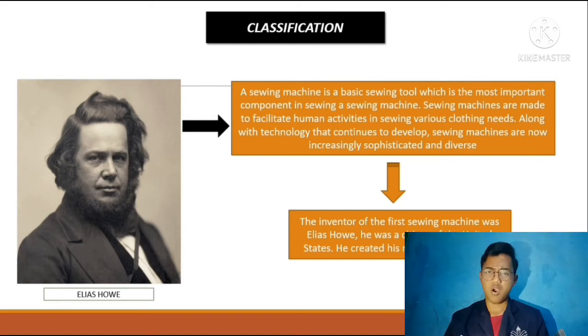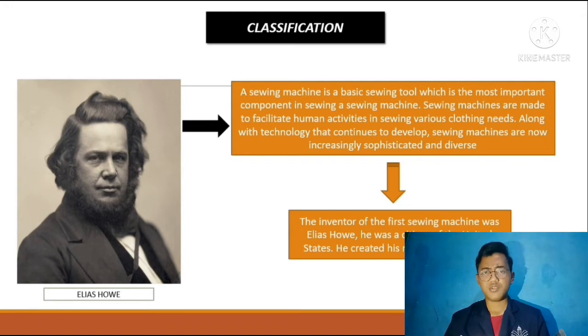The type of fabric and the diversity of clothing affect sewing machine use. Sewing machines today not only produce the same stitch but vary according to the type of fabric and the type of clothing produced, to optimize the sewing process in the garment industry.